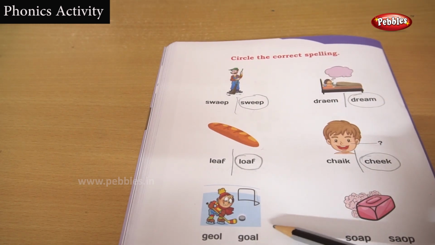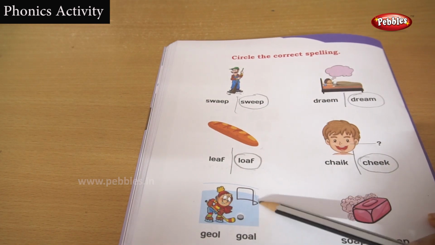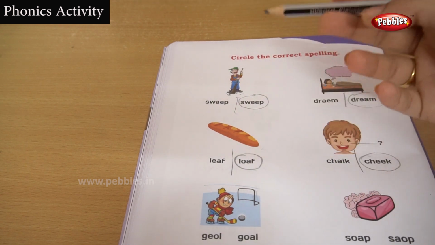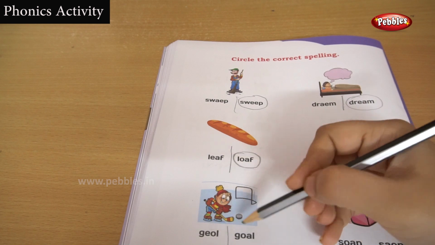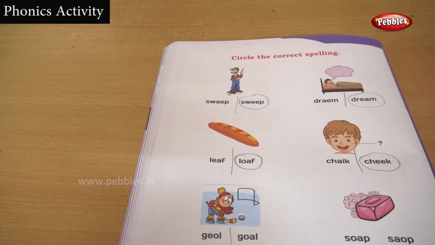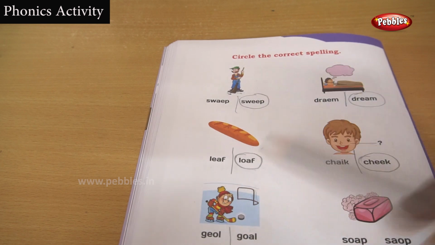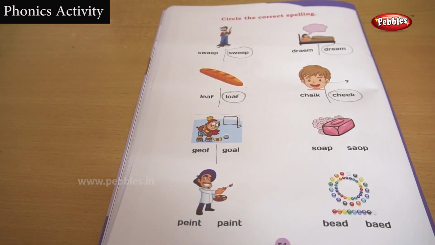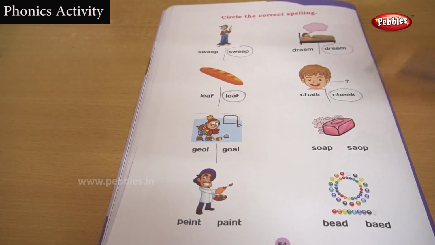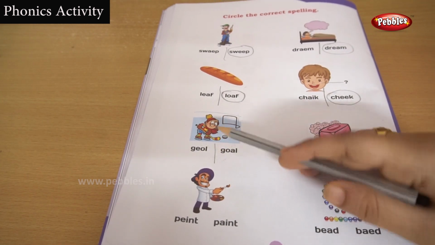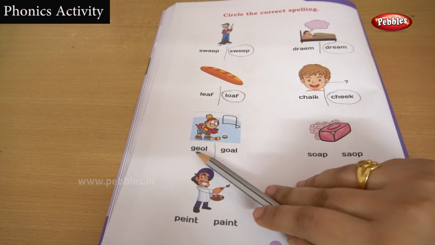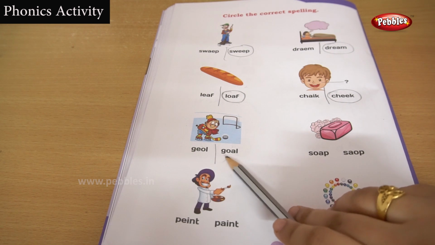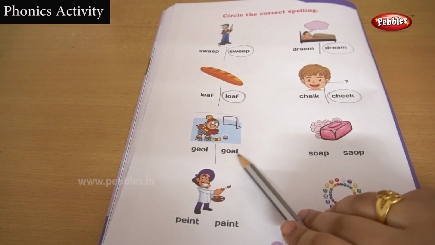Okay, let's do this picture. What is this? Yes, she is playing hockey, I think, because there is a goal net, isn't it? She is putting a goal. The actual picture name is goal. Here two sets of words were given. I think you are not able to see it properly. Let's move it. Now you can see it properly, children. The first set is G-E-O-L and the second set is G-O-A-L.